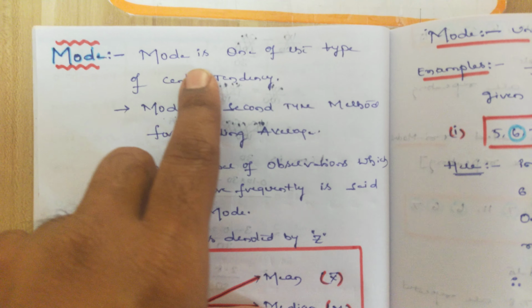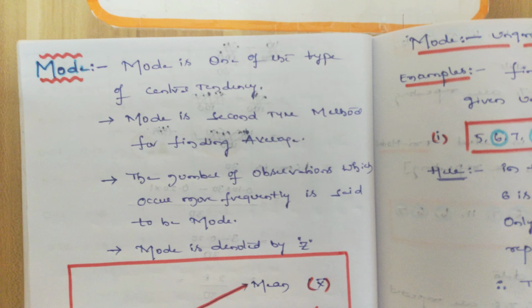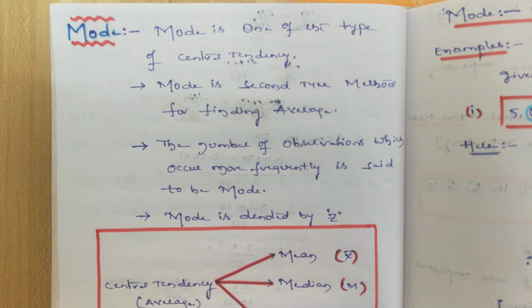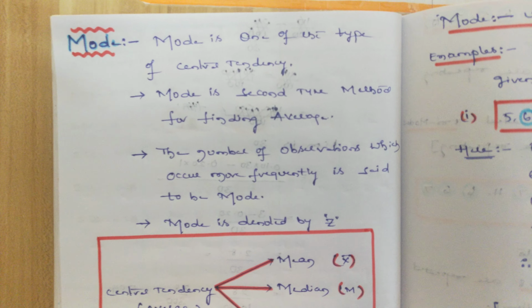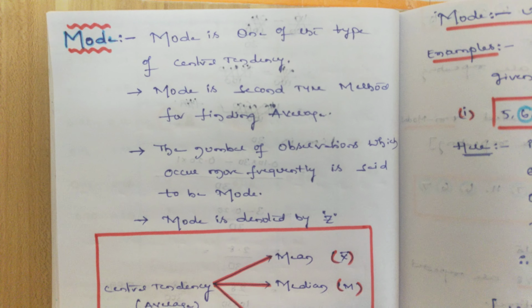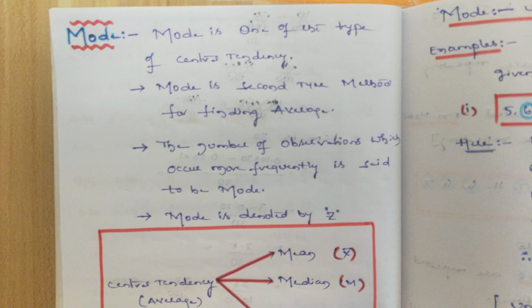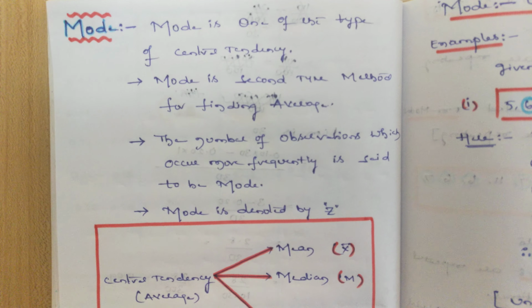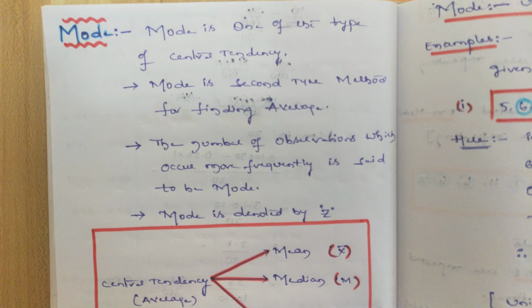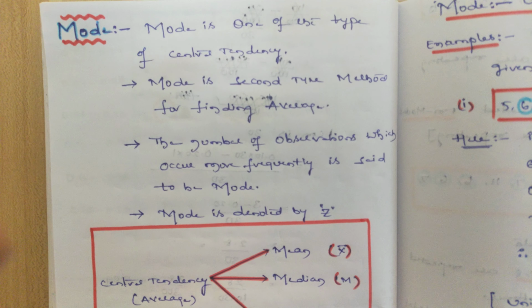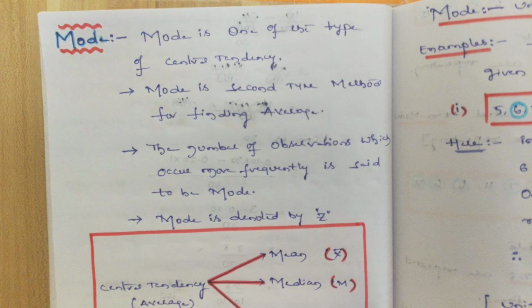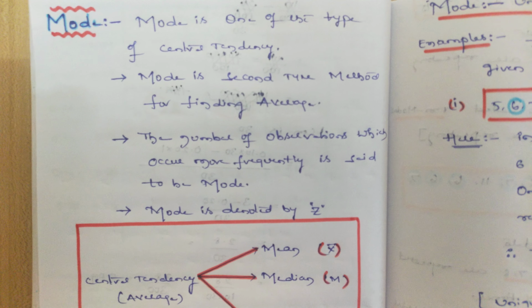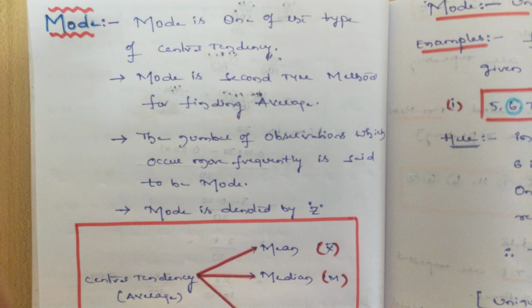Mode is nothing but the most repeated value in the given observations. In the given data, the observation which is mostly repeating is the mode. In mean, what we did was take the average of all the observations by the number of observations, right? But in mode, no need of doing all that. You just have to observe which observation is repeating more number of times, and that indicates the mode of the given data.